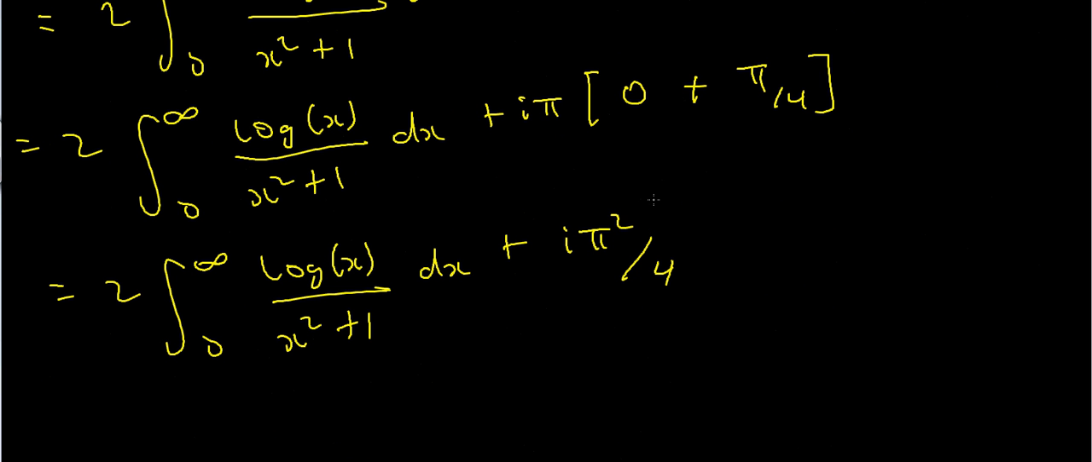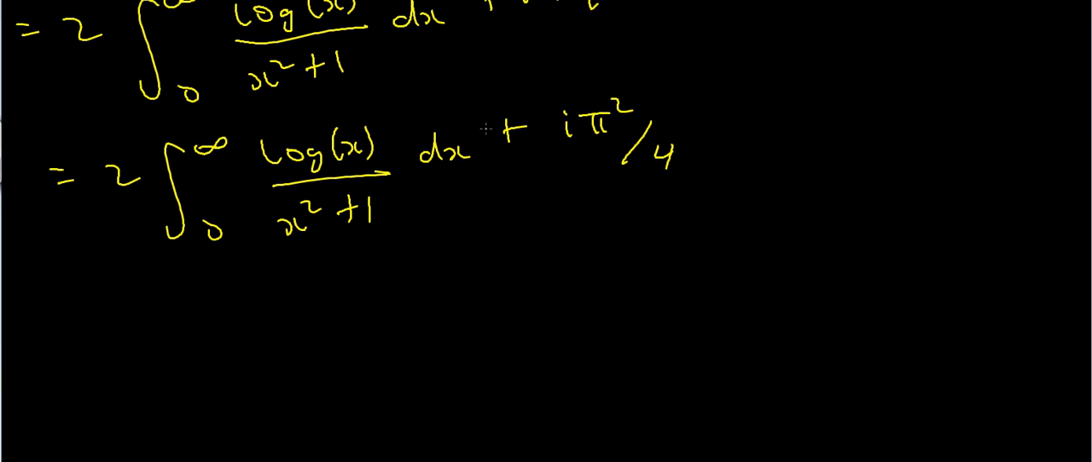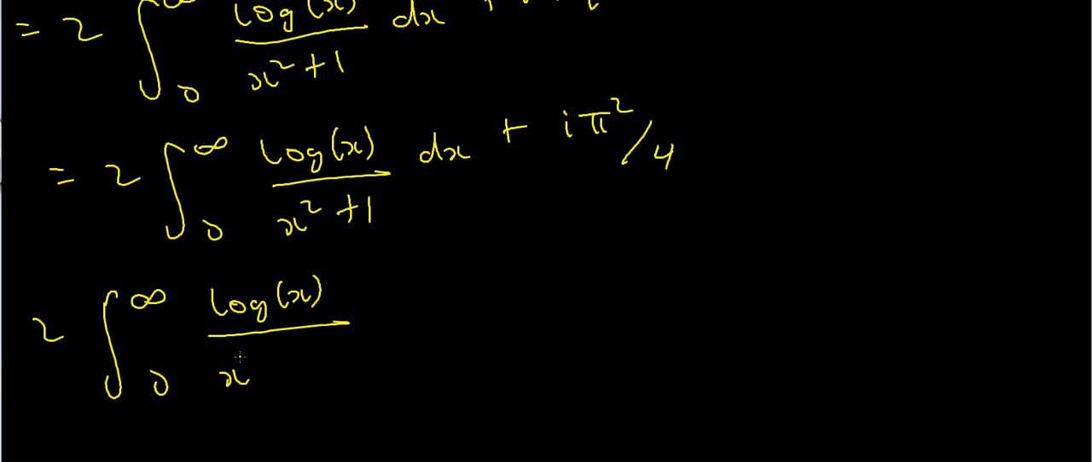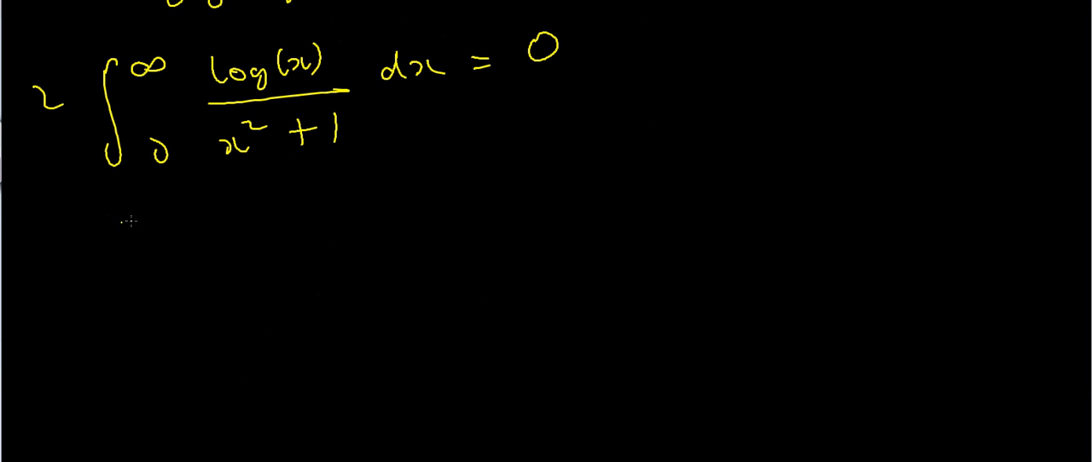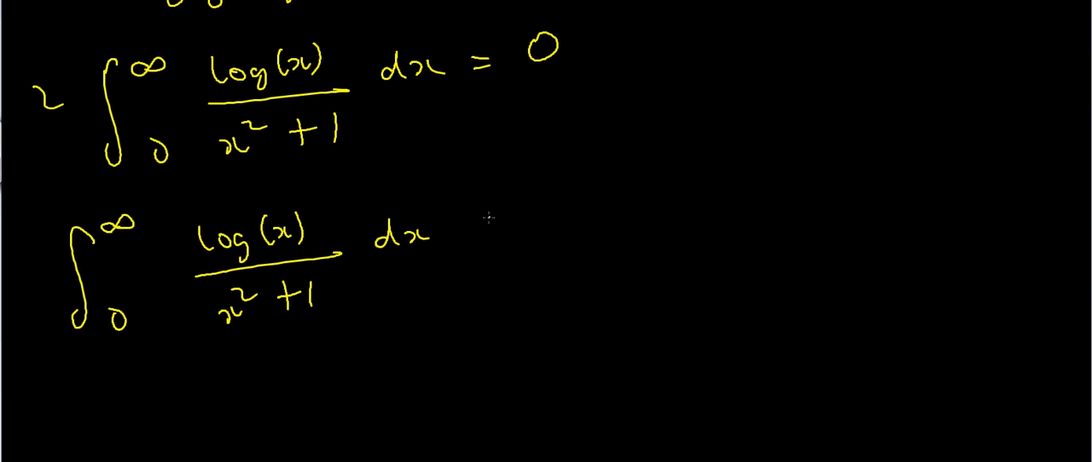Okay, and now I just take real parts of both sides, and what I should get is that twice the integral from 0 to infinity of log x divided by x squared plus 1 dx is equal to 0 when I take real parts of both sides, so I don't need to talk about the imaginary parts. But if I then divide both sides by 2, that tells me that the integral from 0 to infinity of the log of x divided by x squared plus 1 dx is equal to 0. So that's how we solve a contour integral involving log.